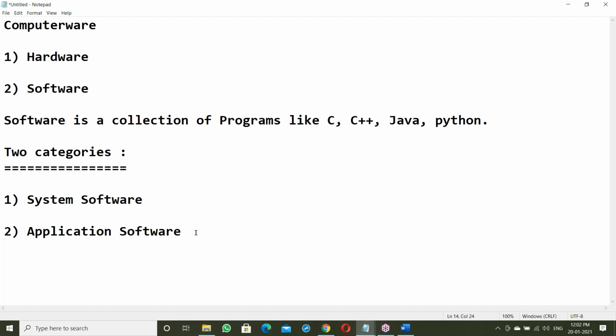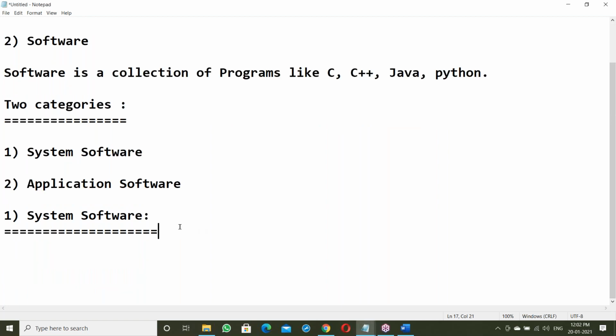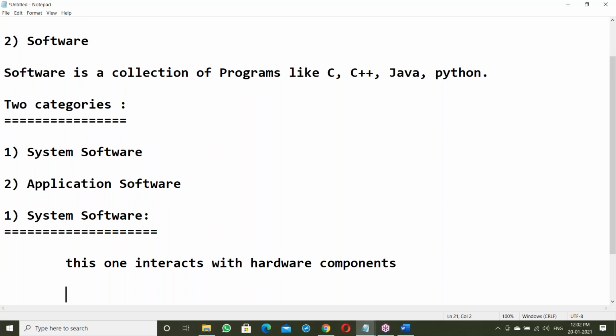Before going to application software, let us see something about system software. So what is system software? This one interacts with the hardware components, like keyboards, motherboards, hard disk, monitor, different kinds of hardware components.